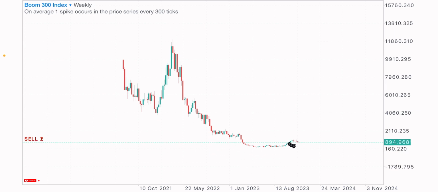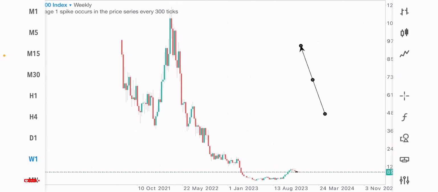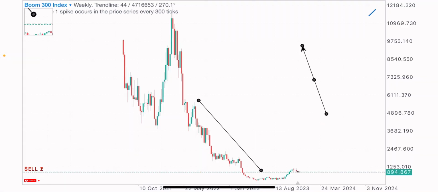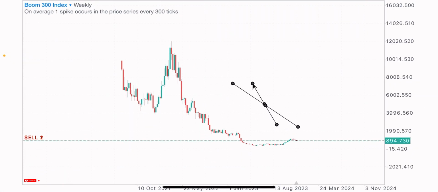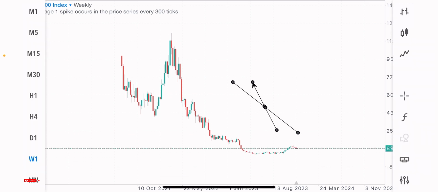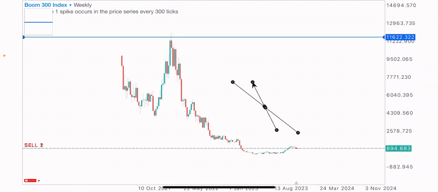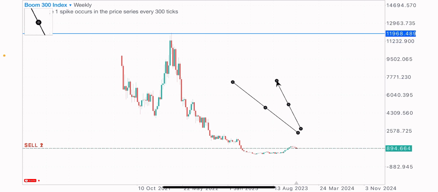So here, starting from the weekly time frame on Boom 300 index, you can see the overall market direction. This index has been bearish for some time now. Since the existence of Boom 300 index, it has been declining, right? The highest of this index was at 11,968, and it's currently at 894. You can see how far this index has declined in value. So it's been bearish for a very long time.